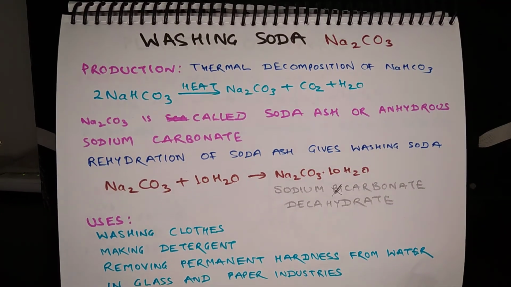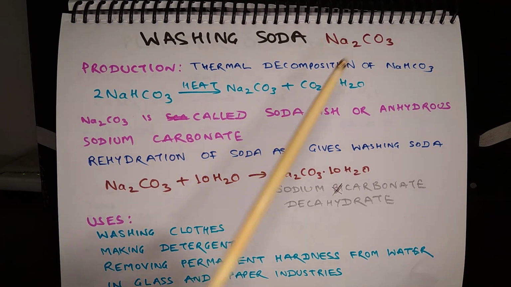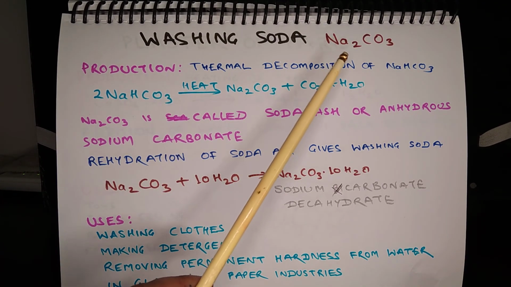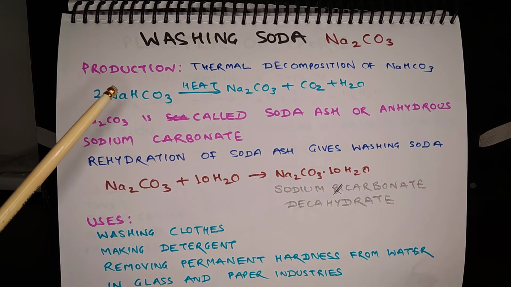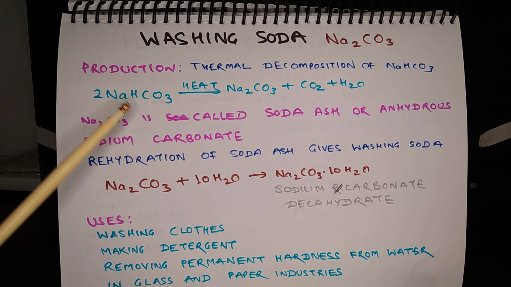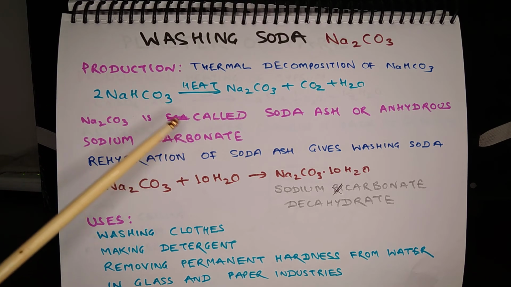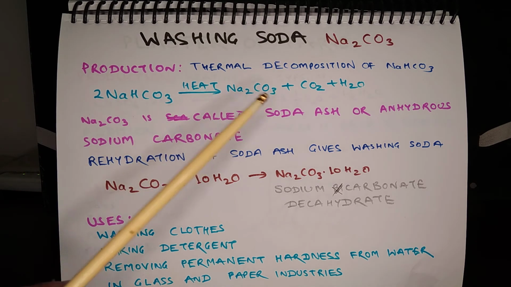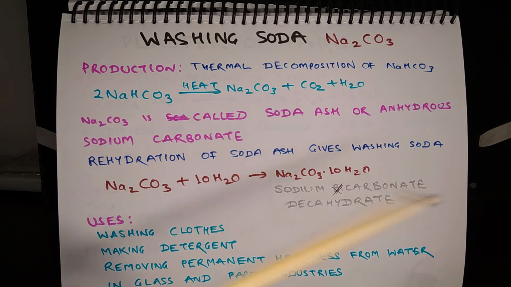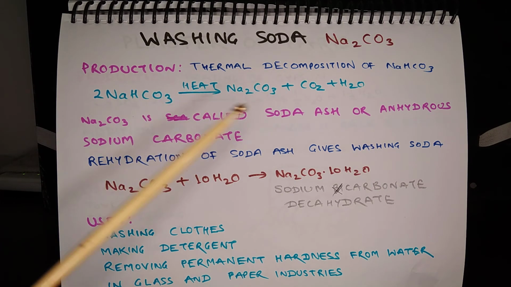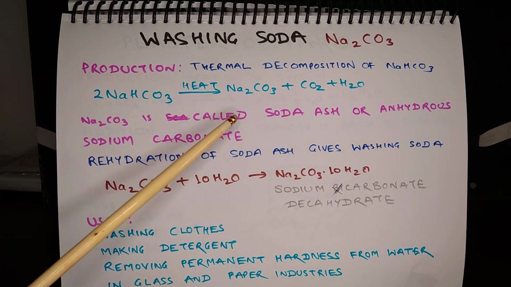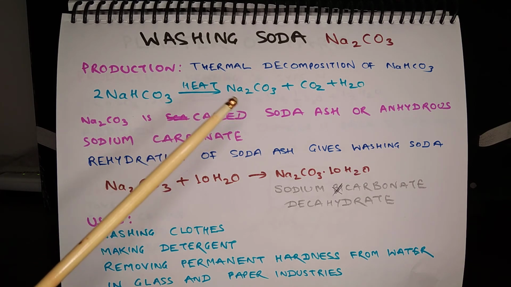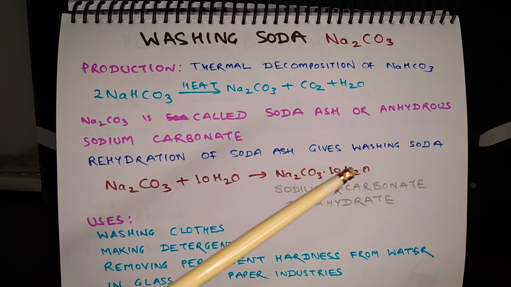The next chemical is washing soda. The chemical name is sodium carbonate, Na2CO3, and it is produced by thermal decomposition of sodium bicarbonate, that is baking soda. So the reaction is 2NaHCO3 = Na2CO3 + CO2 + H2O. Na2CO3 or sodium carbonate produced in this way is called soda ash or anhydrous sodium carbonate, because it is a dry powder.